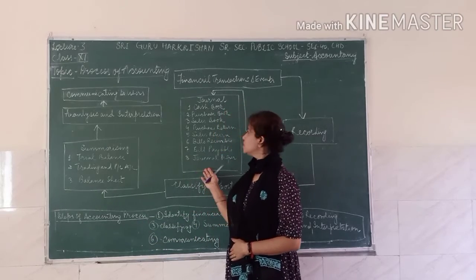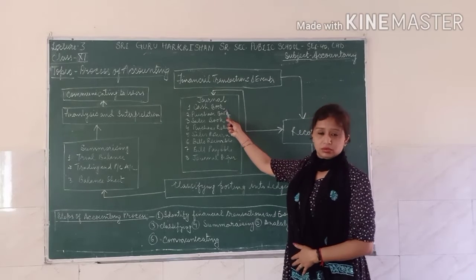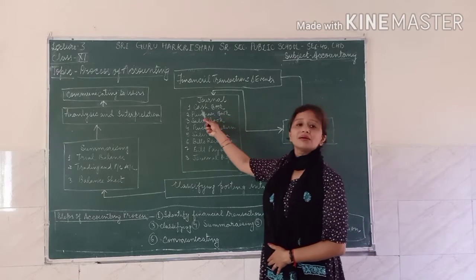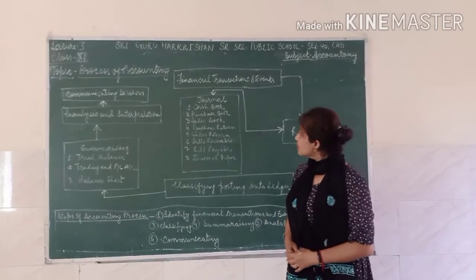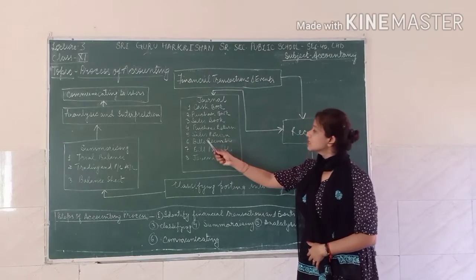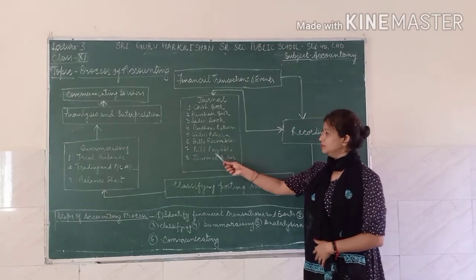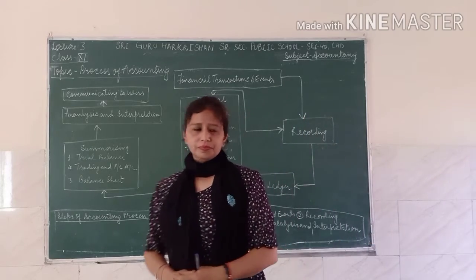journal. So here, these 8 parts: the first book of the journal is called the cash book. Second is the purchase book. Third is the sales book. Then the purchase return, sales return, bills receivable, bills payable, and last but not least is the journal proper.